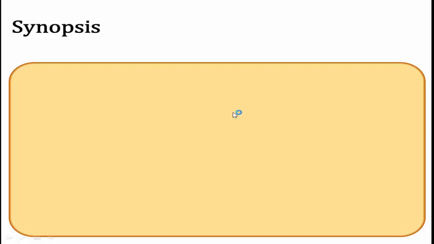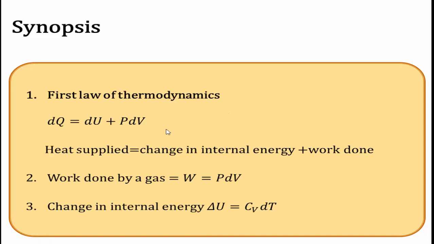The first topic is the first law of thermodynamics. According to the first law of thermodynamics, the total amount of heat supplied to the system is equal to the increase in internal energy plus the work done by the system, that is dQ = dU + dW. Here the work done by the system, dW, is equal to P dV, pressure into small change in the volume. Heat supplied is equal to change in internal energy plus work done. This is the formula for the first law of thermodynamics.